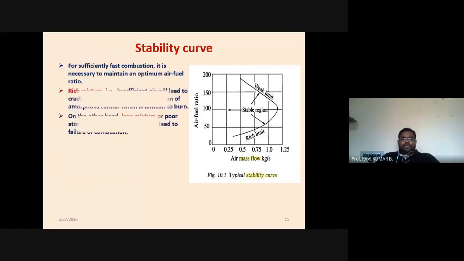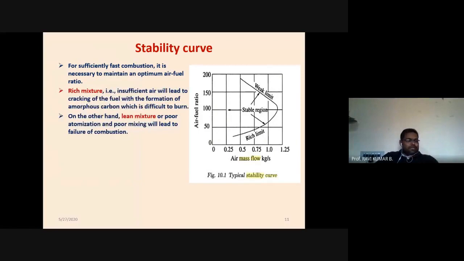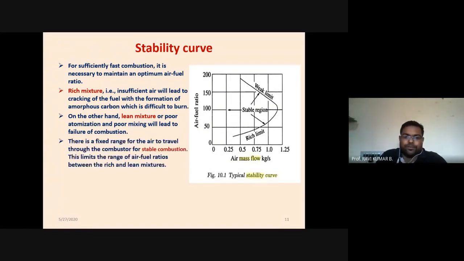For sufficiently fast combustion, it is necessary to maintain an optimum fuel air ratio. In a rich mixture, there is insufficient air, so a sufficient amount of air will not be there. That will cause cracking of fuel and combustion will take place in some sort of blast, so combustion will not be smooth. In a lean mixture, poor atomization and poor mixing will occur, which will lead to failure of combustion. So there is a fixed range of air fuel ratio.